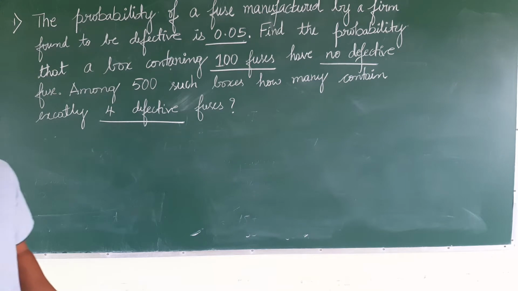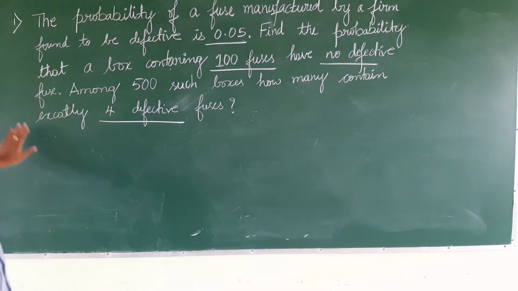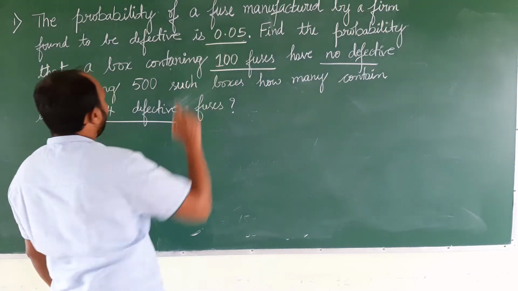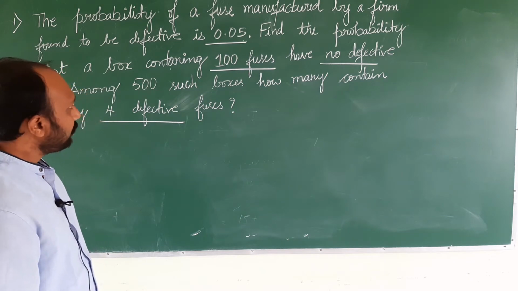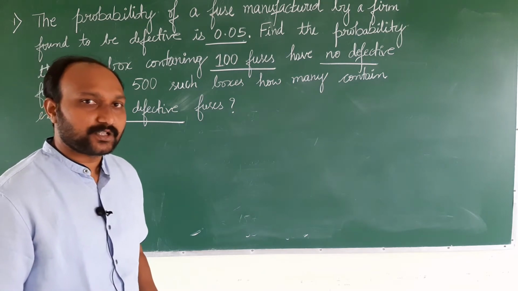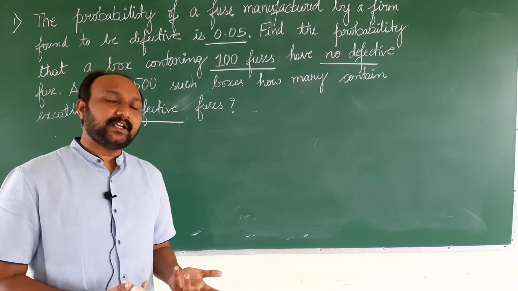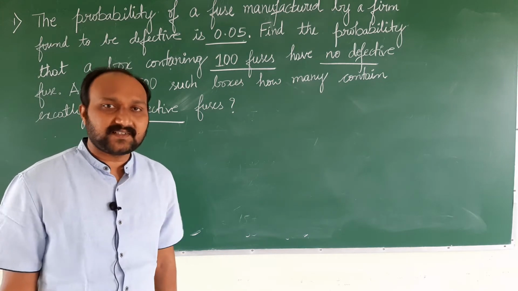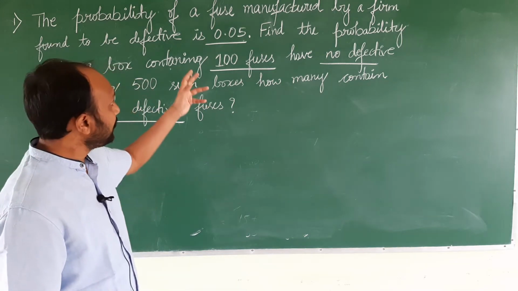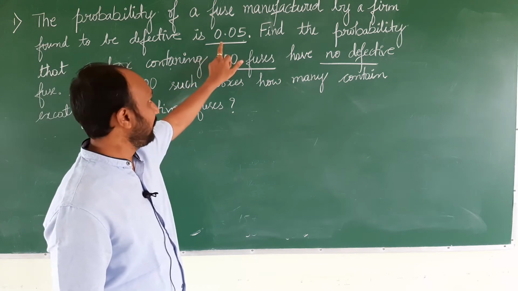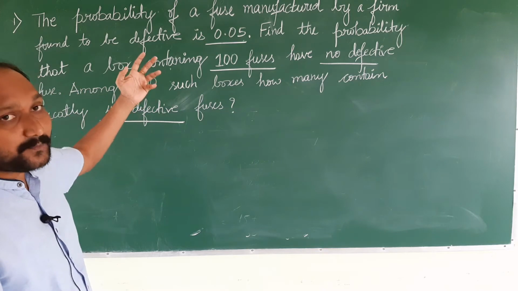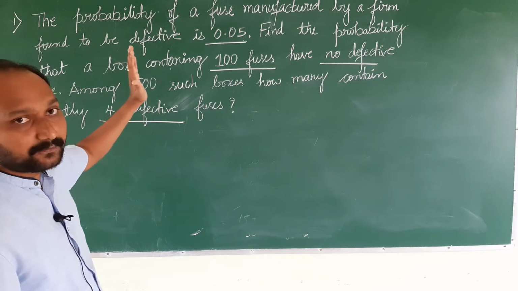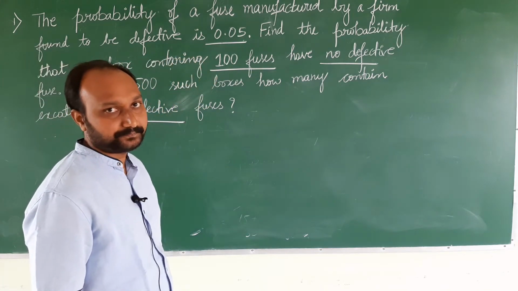So, this question is of a different variety. Here 0.05 is the probability value, but for the Poisson distribution we will not be considering any probability of success value. What they have given here is the probability of success value, that is a p value. The question seems to fit a binomial distribution.